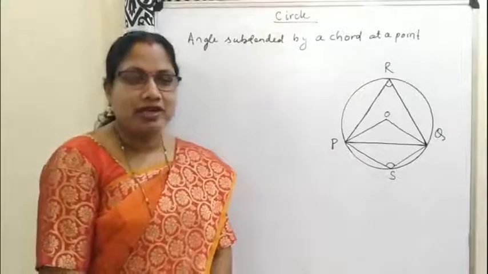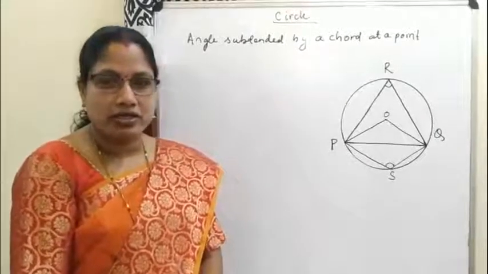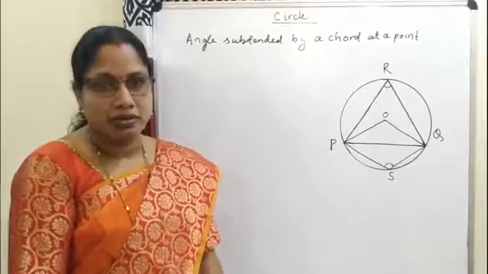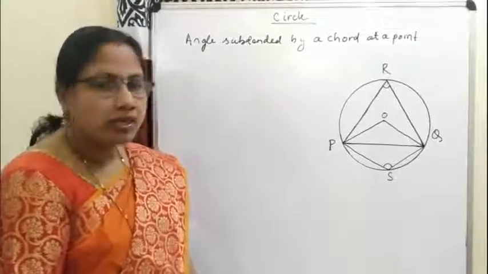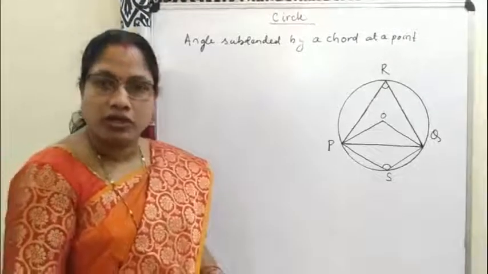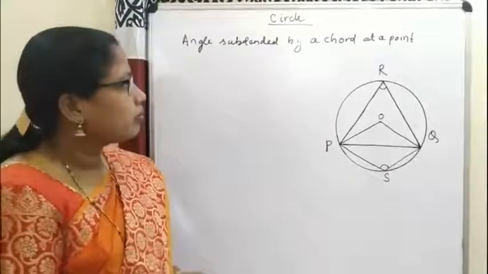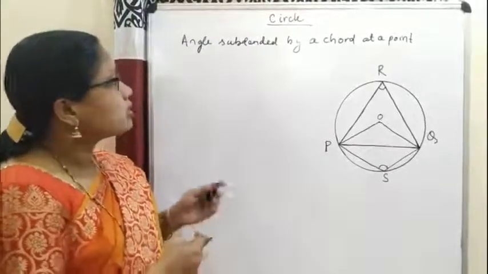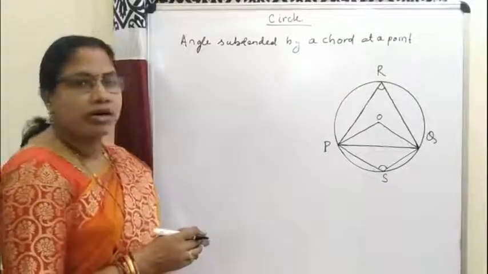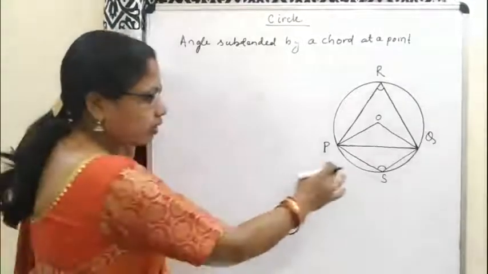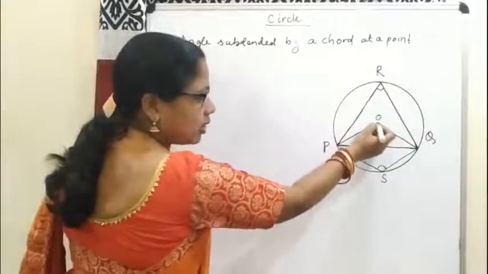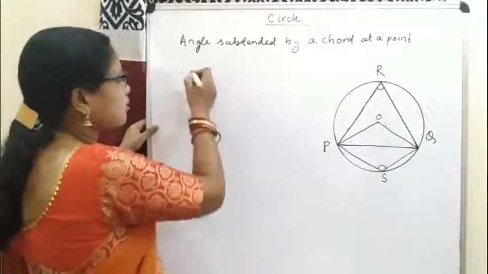Dear students, in our last class we have discussed so many basic points regarding circles. Here in this section we shall prove some theorems for circles. Before going to the theorem, you have to know what is the angle subtended by a chord at a point on the circle. Here I have drawn a circle where O is the center of the circle.